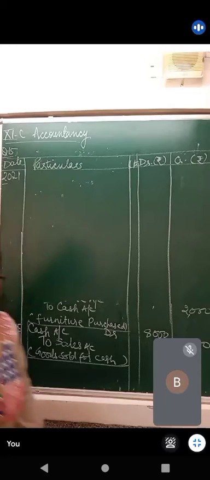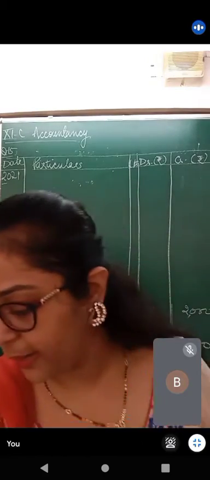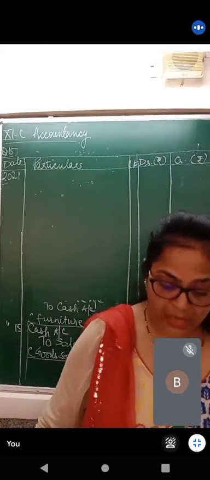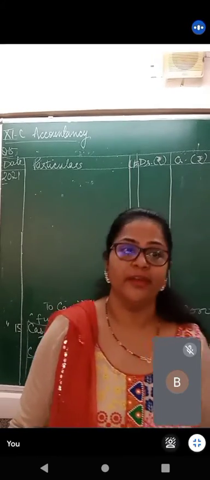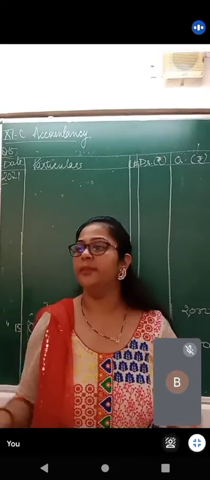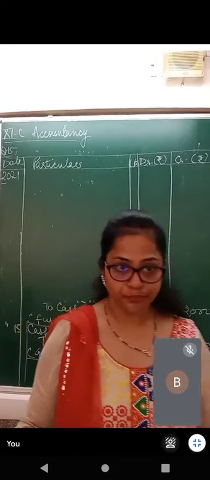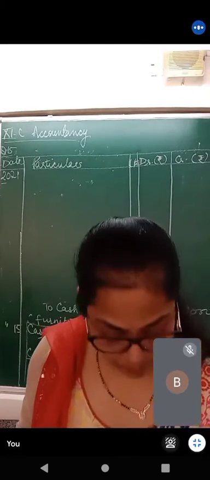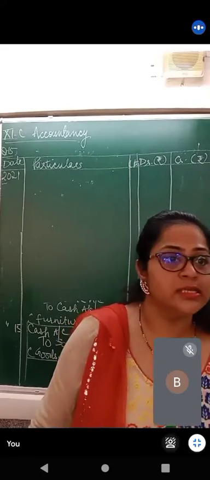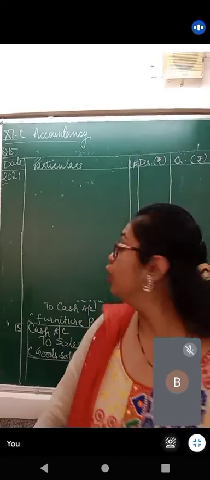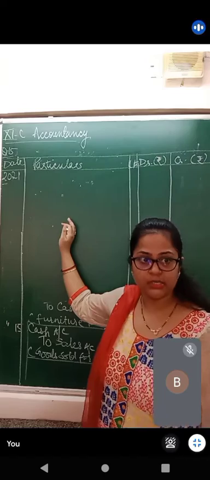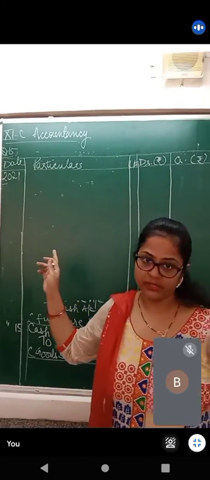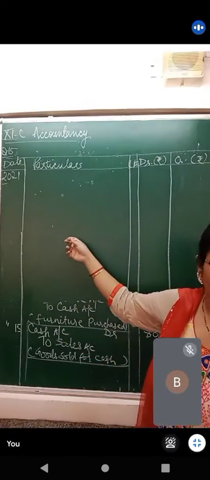Okay, so now what happens, this is the most complicated entry of this question. Check this out. Sold goods to Ram at the listed price of 1,25,000 rupees. List price means the labeled price, you can say MRP, at which we have sold something. It is rupees 1,25,000. 20% trade discount was given. So you do the rough work first, and then we are going to write the journal entry. A certain rough work is required. This is not to be done in the particulars column.